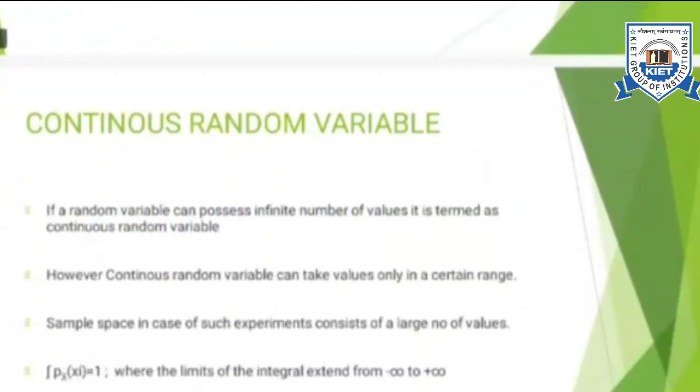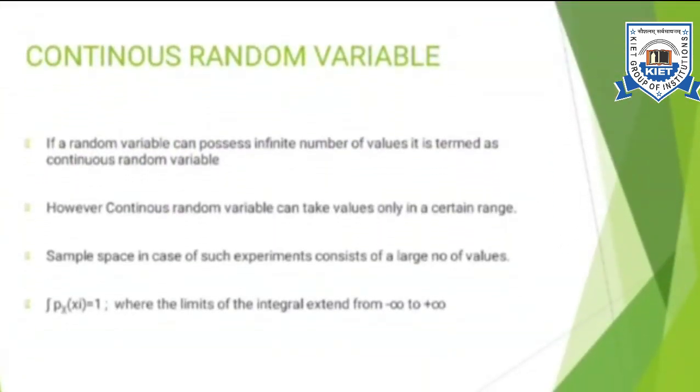Now next is the continuous random variable. In the previous experiment, the random variable had a finite number of values, but suppose we measure the temperature of a room. In this case the random variable will not take finite values, it will take an infinite number of values. If I am talking about room temperature, the temperature will be between 20 to 30 degrees Celsius, but it can take infinitely many possible values between 20 and 30 degrees.